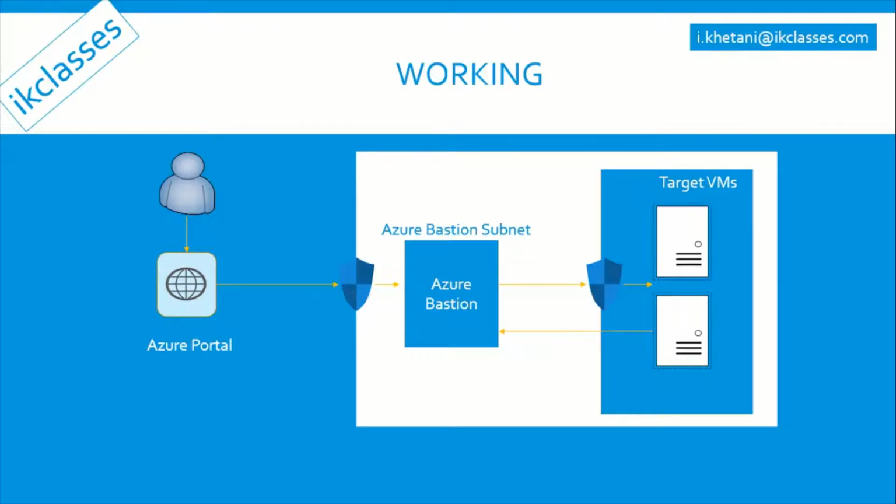So let's say these are the two VMs we have in our subnet. Now once the secure connection is enabled, you'll get a response and you'll have access to that VM. You'll have the console of that VM in a new tab in that particular browser.